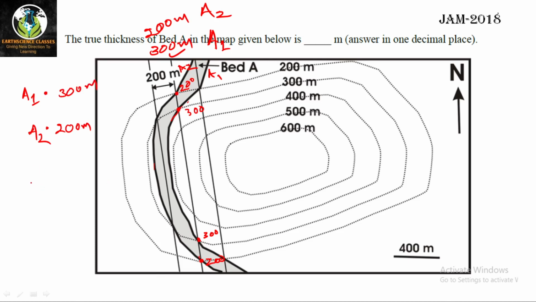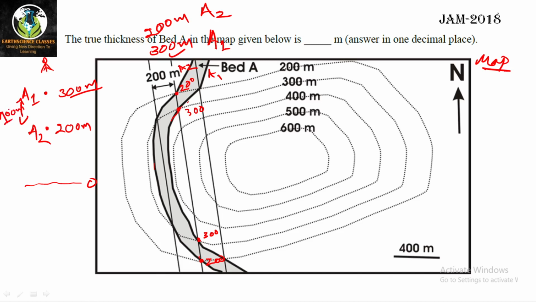Suppose here this is 0 elevation, and you are standing above because you are watching the map, right? This is the map, means it is horizontal, that means you are watching from above, right? Let's assume that you are in a flight and you are watching down and you can see such a picture. Okay, so A1 is here, which has an elevation of 300 meter. A2 is 200 meter, means it is just below by 100 meter. The difference is 100 meter.